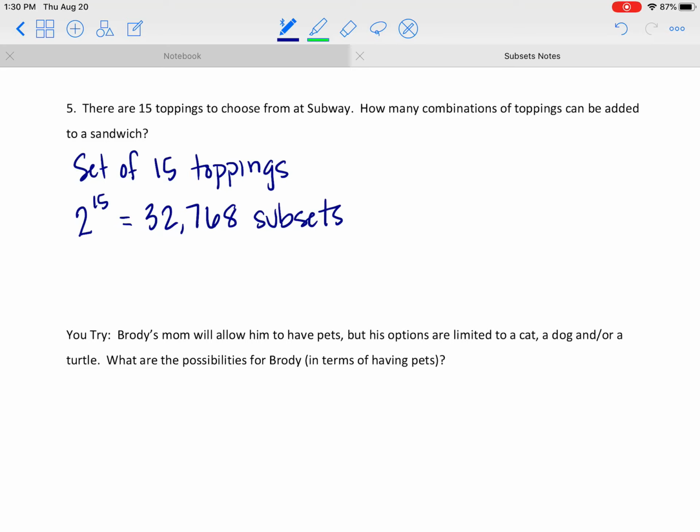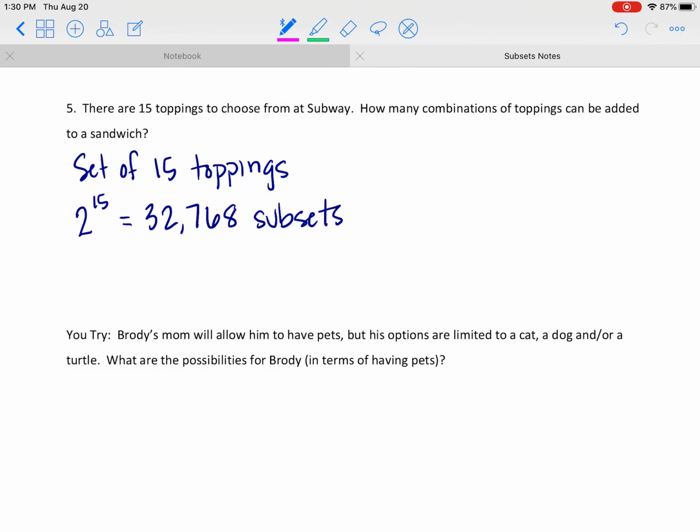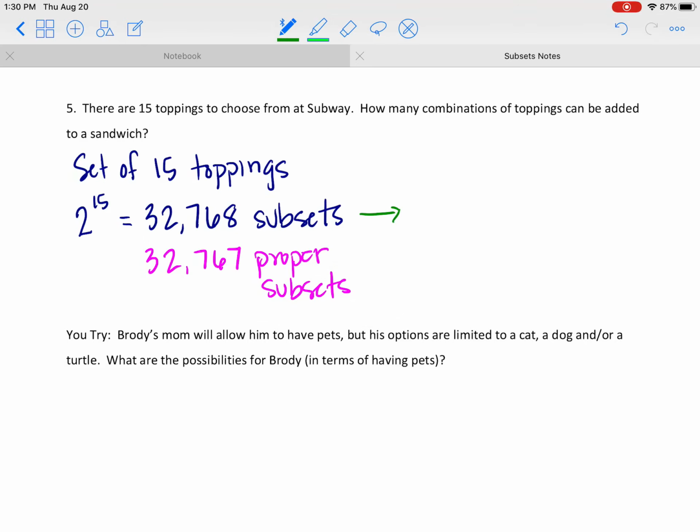That is ridiculous. So this would also mean, it didn't ask this, but it would be 32,767 proper subsets. Okay, but this is the one we want for the number of combinations, because you could use all 15 toppings technically on your sandwich. The original set is still an option.